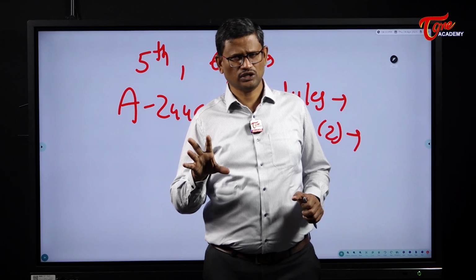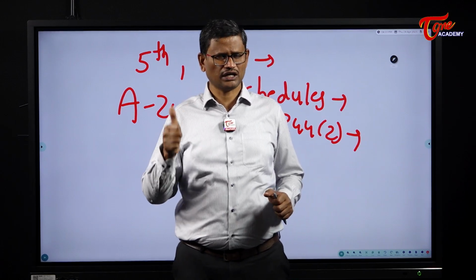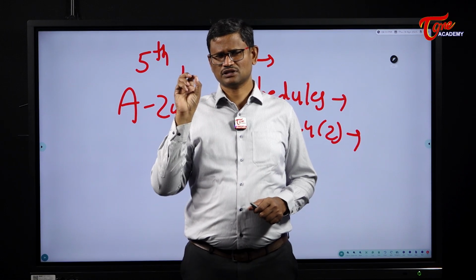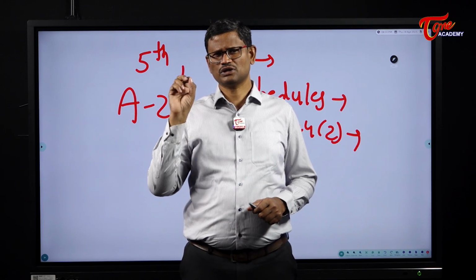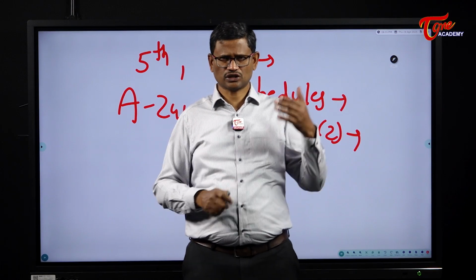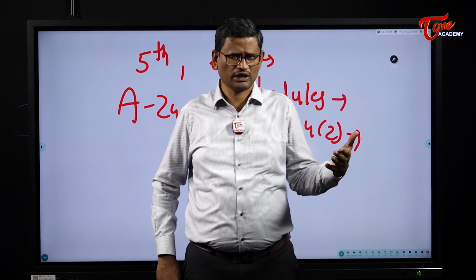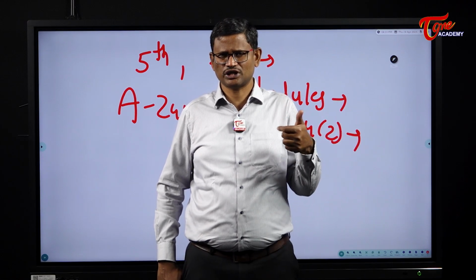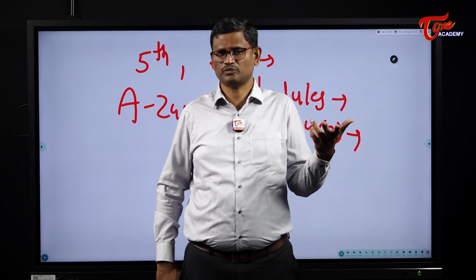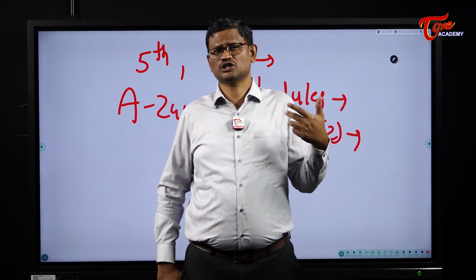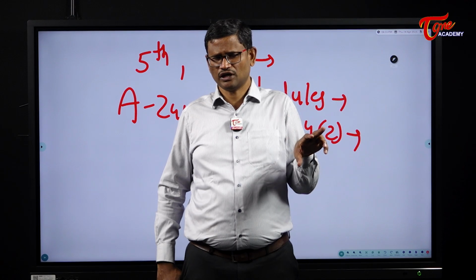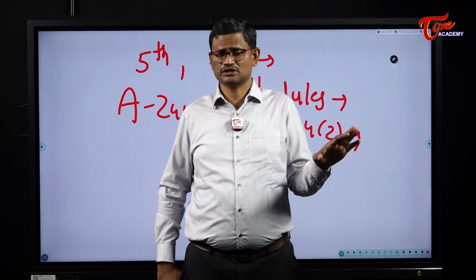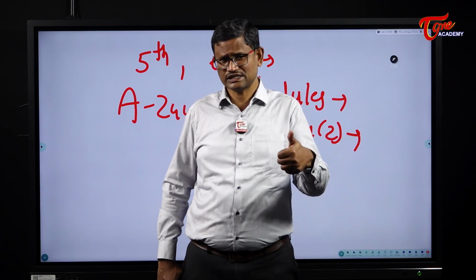In the 6th schedule areas, in the states of Assam, Meghalaya, Tripura and Mizoram, there are autonomous councils, autonomous district councils, autonomous regional councils. These councils are representative bodies giving representation to the tribals. They enjoy executive powers, legislative powers, financial powers, and even judicial powers. So this is a promise of greater autonomy to the areas inhabited by tribals under the Constitution of India. That's about the 6th schedule.